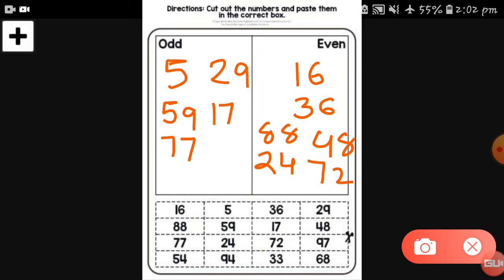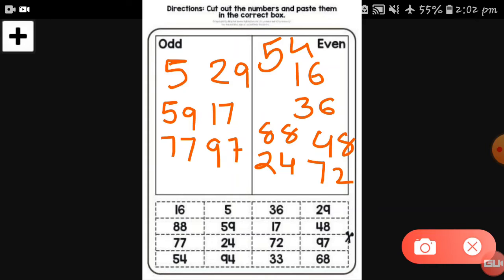97. So 7 is an odd number. So let's write 97 in the odd box. Here is 54. So 4 is at the ones place, so 4 is an even number. So let's write 54 in the even box. Here I have a space problem, so I have written it this way. So please write properly in your book.